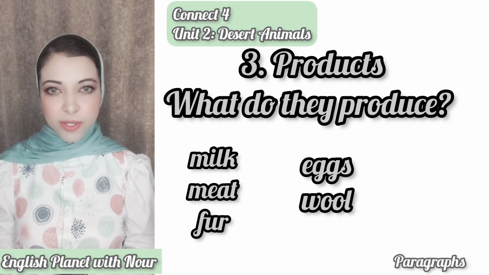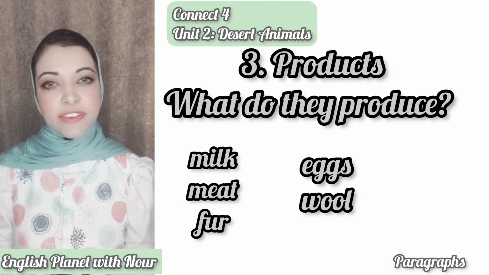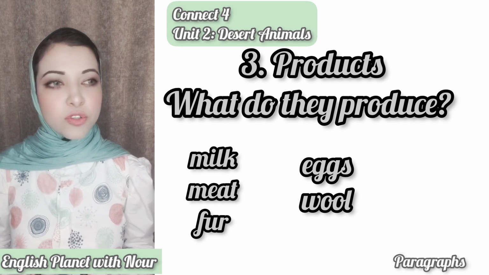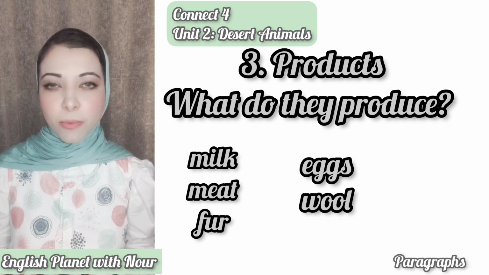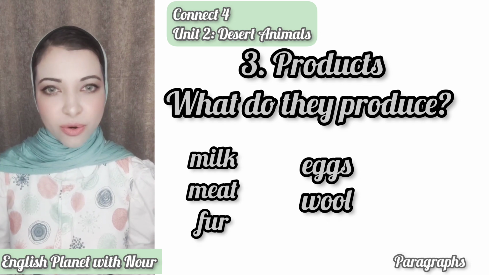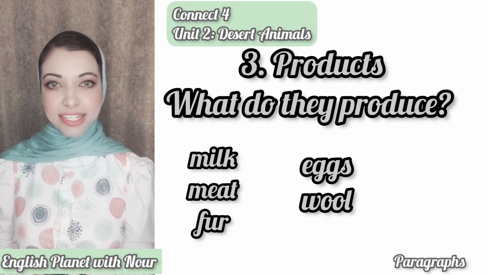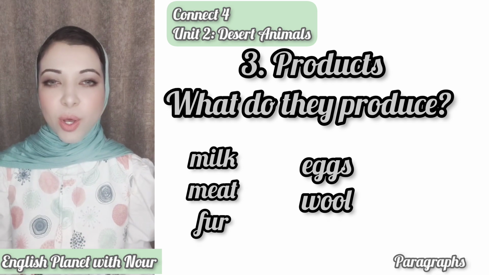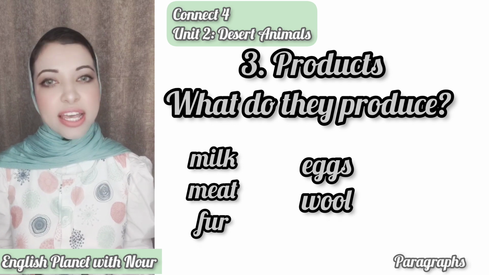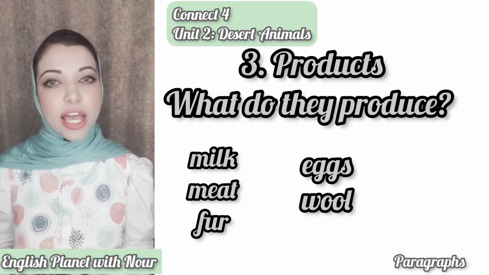And you can also ask yourself about the products that we can get from them. If we want to talk about the cow or the sheep or the chicken or the camel, horses, or any animal or bird or reptile, we can ask ourselves about the products. The products of the chickens are white meat and eggs. The products of the sheep are meat and wool.